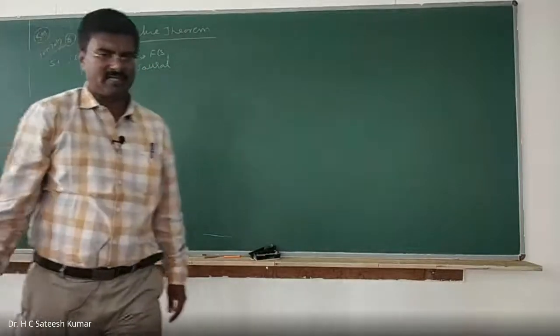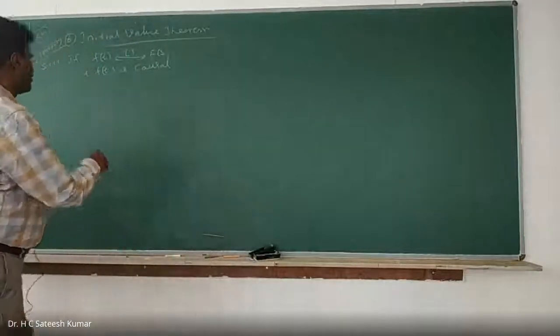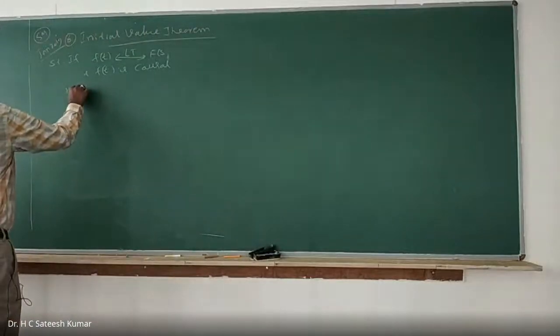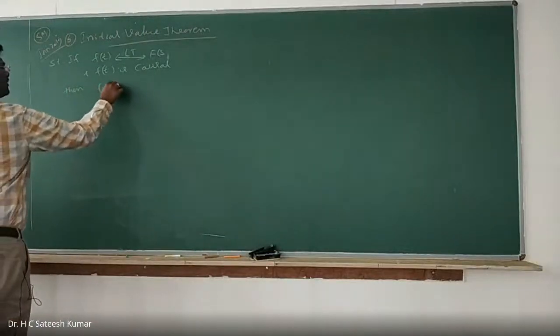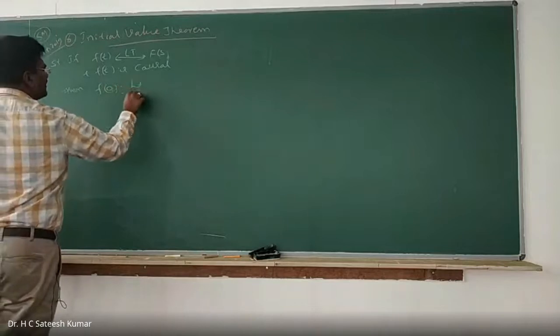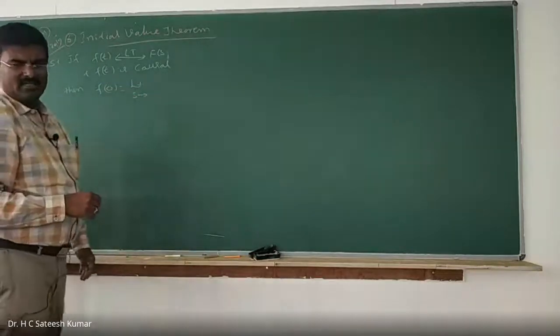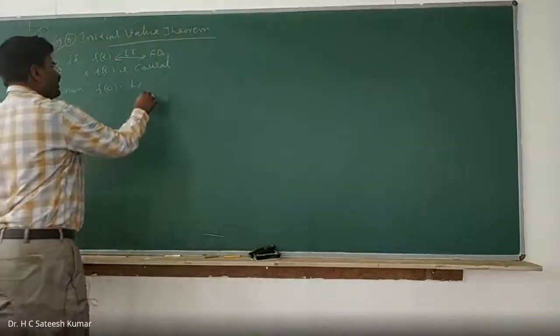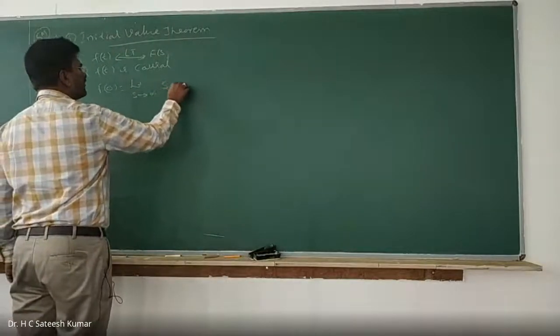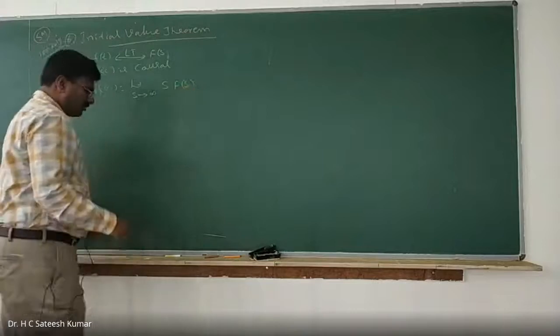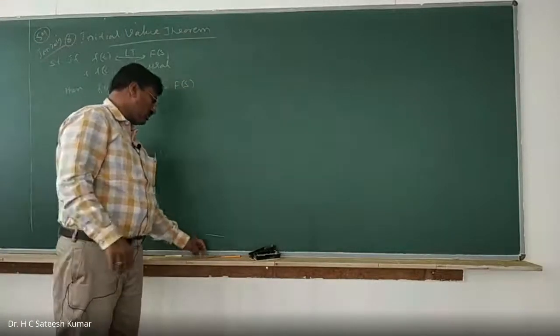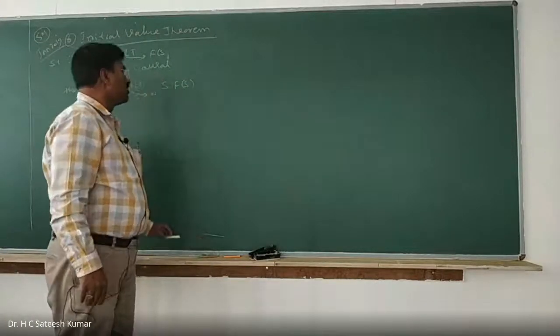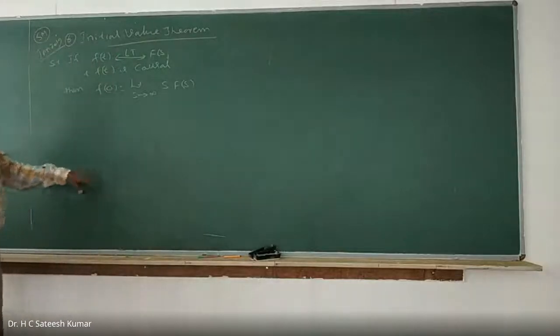Then f of 0 is equal to limit as s tends to infinity of s into f of s. This property we are going to use extensively in control systems as well as in signal systems, in the higher semesters.